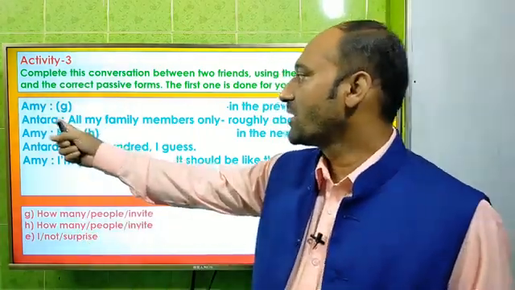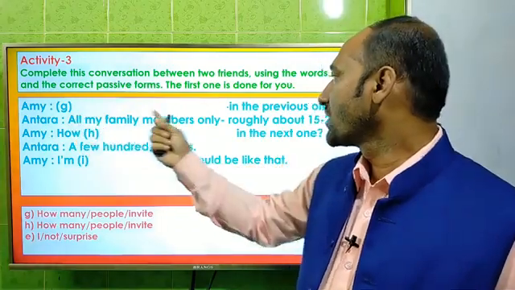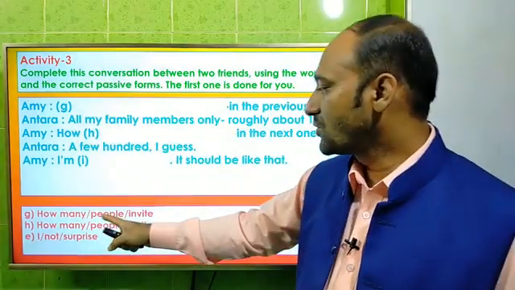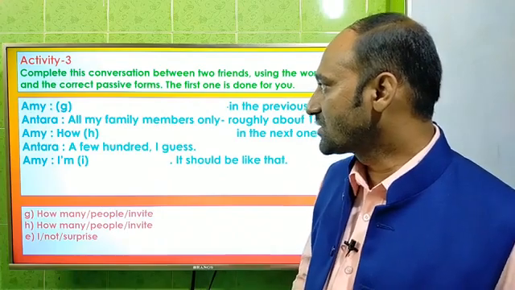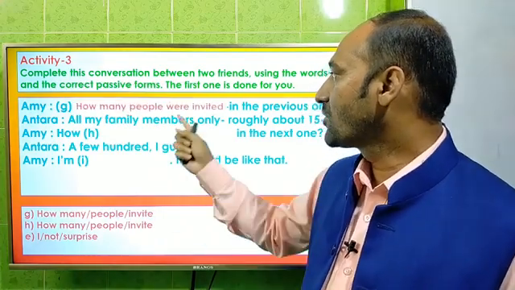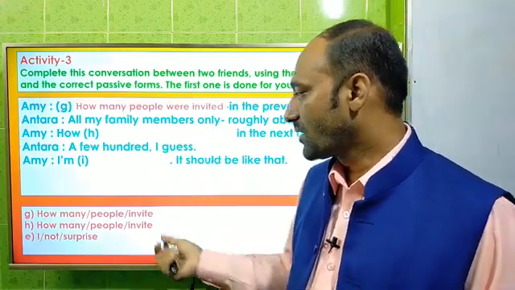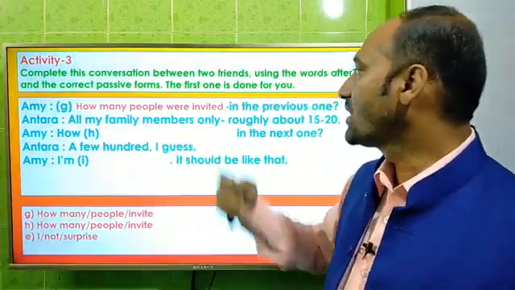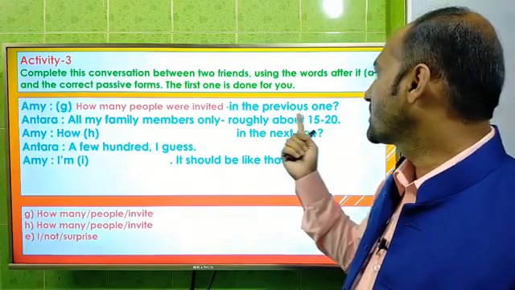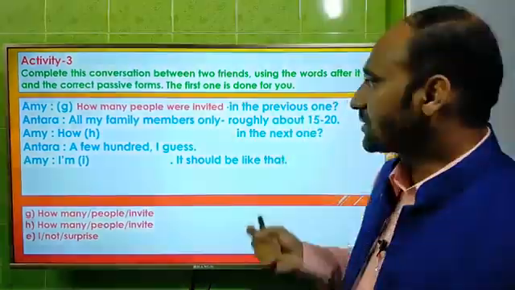Here Ami is saying dash in the previous one. We have to make it passive from question number G. So the answer will be how many people were invited. Here the clue is how many people invite. Answer will be how many people were invited in the previous one.